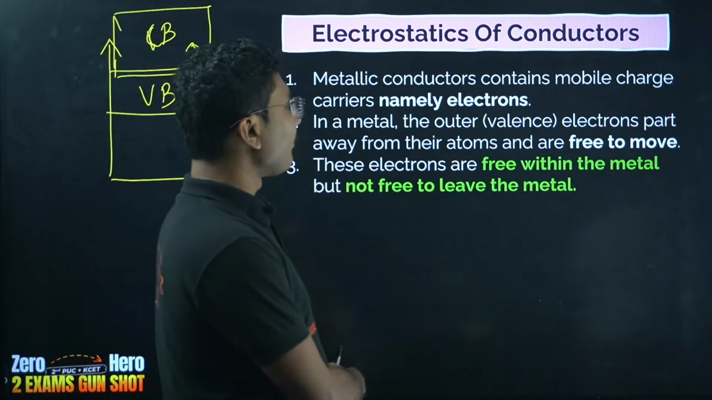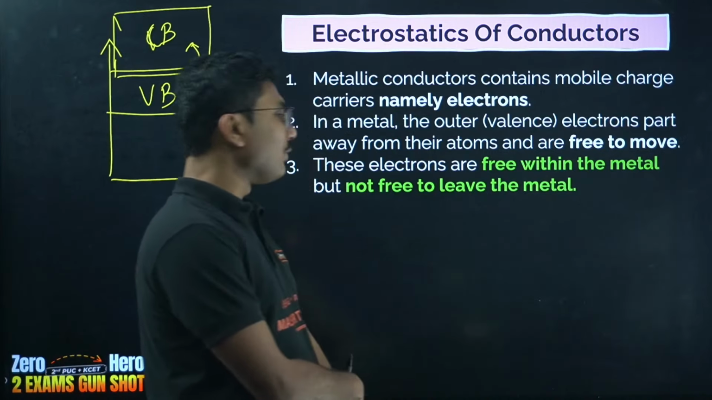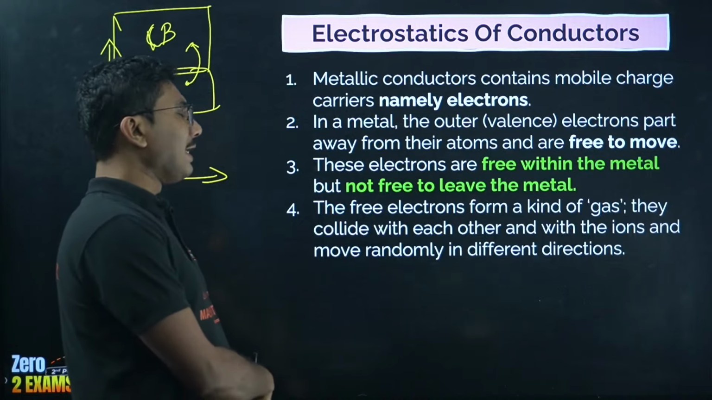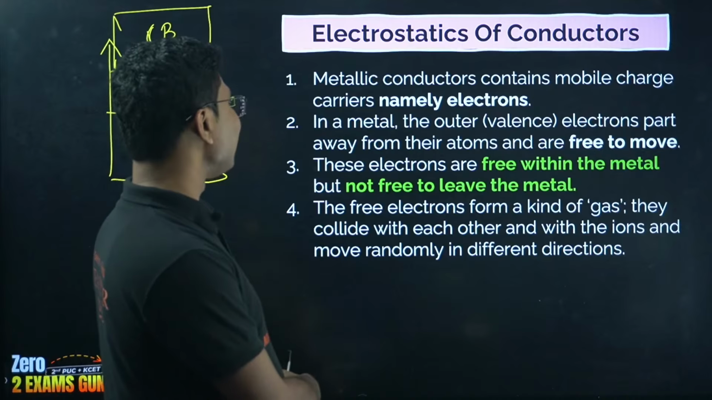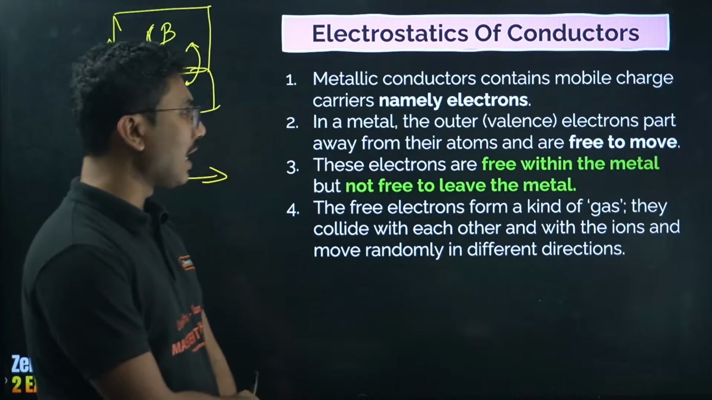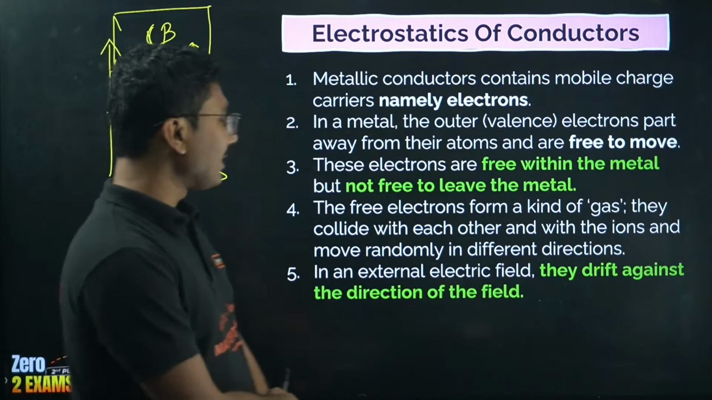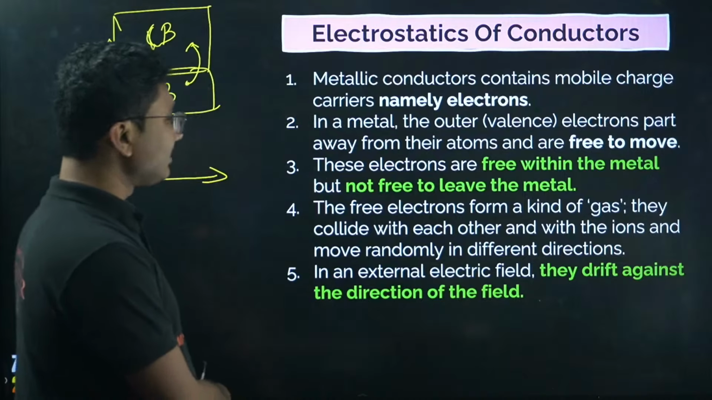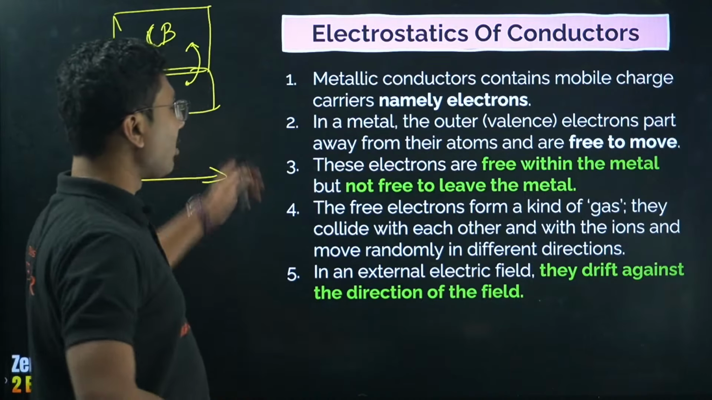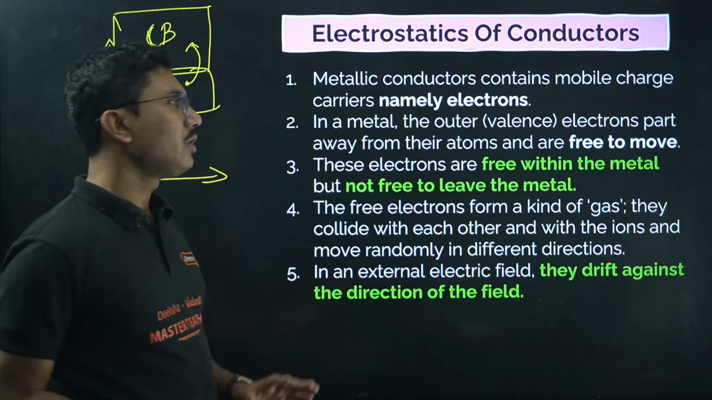These electrons are free within the metal but not free to leave the metal. The free electrons form a kind of gas. They collide with each other and with the ions and move randomly in different directions. In an external electric field, they drift against the direction of the electric field. So these are all the common points that we know about conductors.